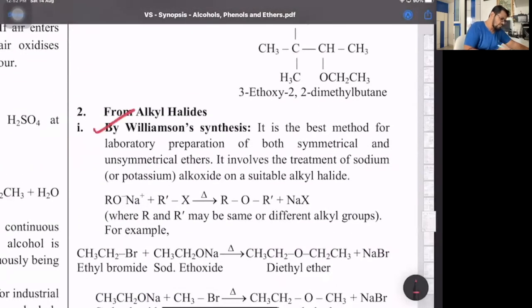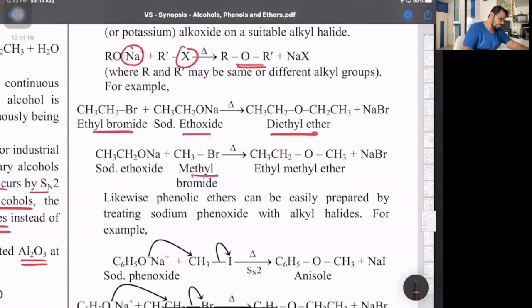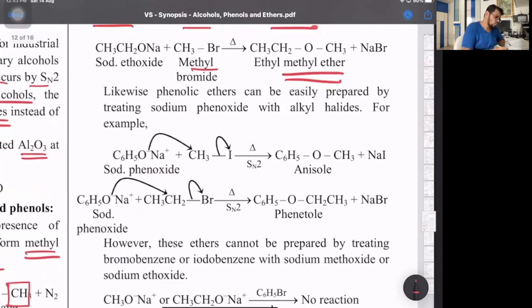Alkyl halides, we have Williamson synthesis, that's SN2 mechanism. Sodium alkoxide plus alkyl halide will give the respective ether. So ethyl bromide, sodium methoxide, diethyl ether. Sodium methoxide, methyl bromide, ethyl methyl ether. Same way we can prepare anisole. Sodium phenoxide plus methyl iodide will give anisole. So the reaction can actually start from phenol. I can have phenol reacting with NaOH, giving me sodium phenoxide. Sodium phenoxide with methyl iodide, SN2 mechanism, will give me anisole.